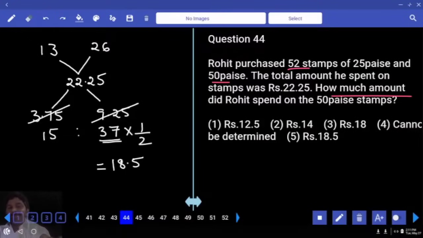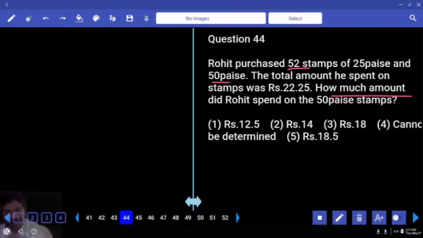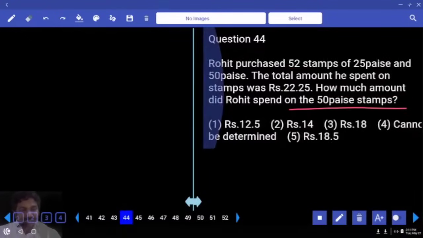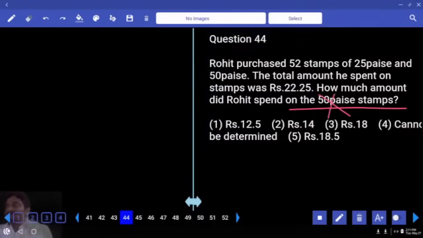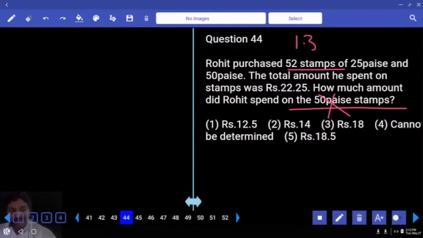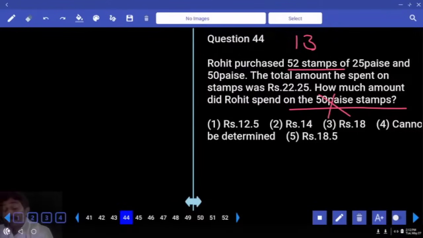For the same question, you can even use the reverse method also. Because the question is about the amount spent on 50 paisa coins. Assume 50 paisa coins are not there. Then all are 25 paisa stamps. If 52 stamps are there of each 25 paisa, the amount collected is going to be how many rupees? 13 rupees. But how much was the amount mentioned in the question? How much less did we get? 9.25 rupees less we got.